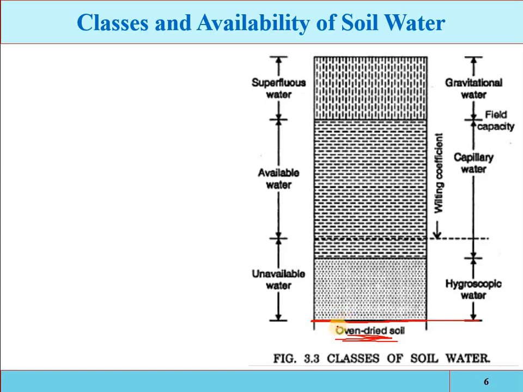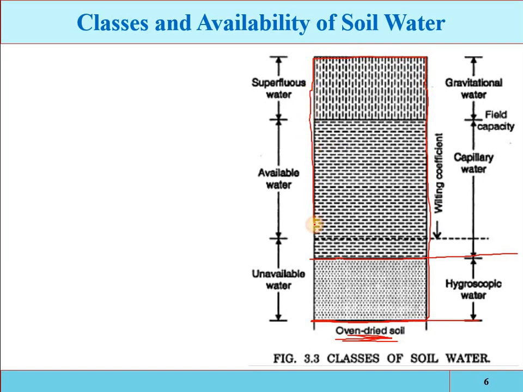When an oven dried sample is kept in the atmosphere, it will absorb some amount of water from the atmosphere. That absorbed moisture content from the atmosphere is called the hygroscopic water. This total is your soil sample.